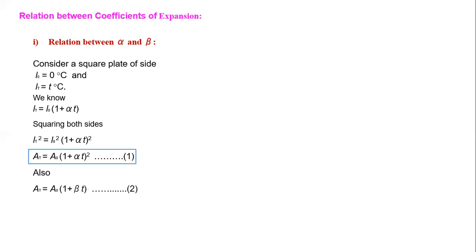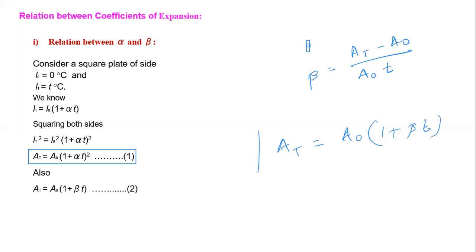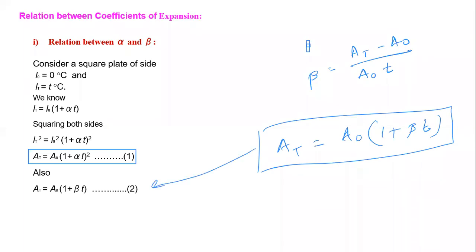Also, if I consider area at T degrees Celsius and area at 0 degrees Celsius, we know the formula of beta. Beta is area at T degrees Celsius minus area at 0 degrees Celsius divided by area at 0 degrees Celsius into T, the rise in temperature. By using that, we can write area at T is equal to area at 0 degrees Celsius in a bracket 1 plus beta T. By simplifying this, we get equation number 2.